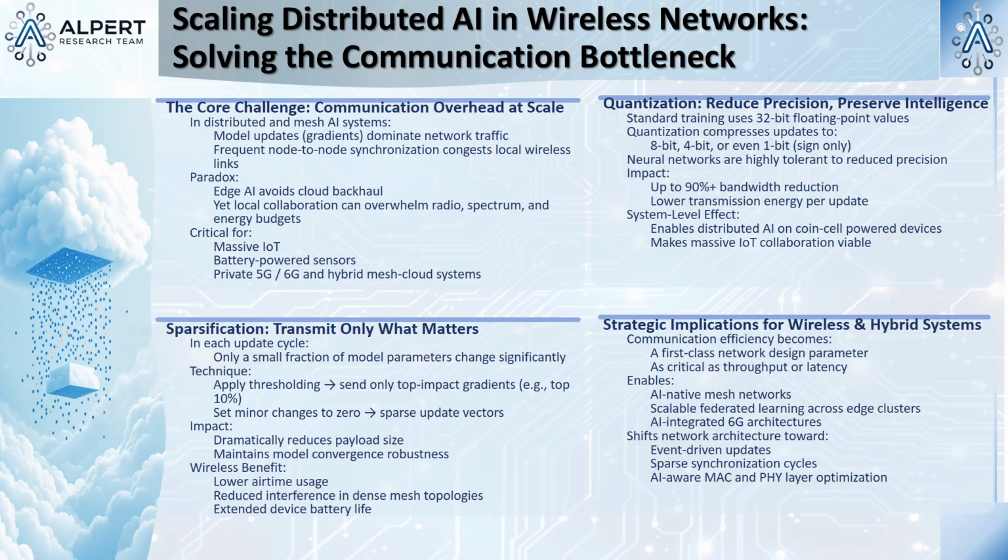And quantization. Quantization is about reducing precision. A standard number in a computer is a 32-bit floating point number, which can represent a huge range of decimal places, very precise. But for training an AI model, do you really need to know that a weight should be 0.456789123? Or is 0.46 good enough? It's introducing a bit of fuzziness to save space. By quantizing those 32-bit numbers down to 8-bit integers, or even 4-bit, you can reduce the data volume of the model update by 90% or more. It's a complete game changer for massive IoT.